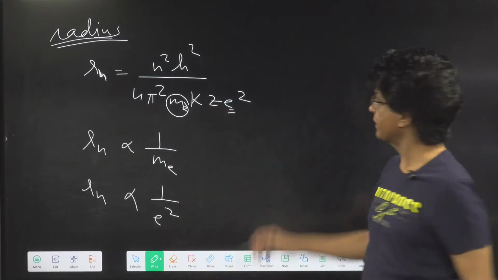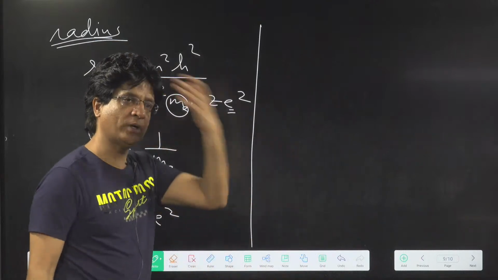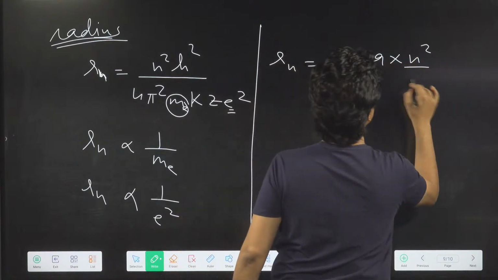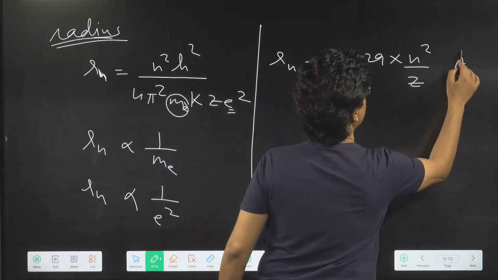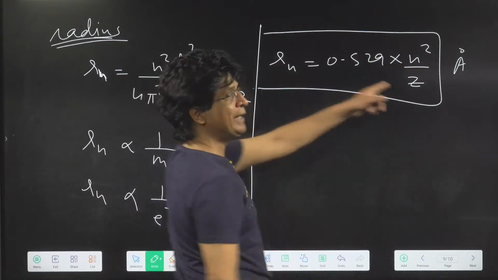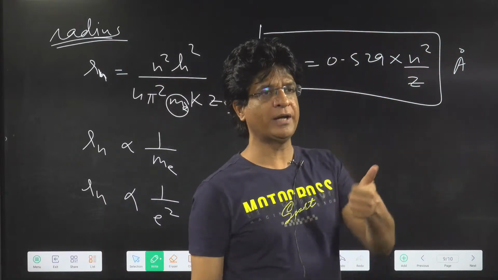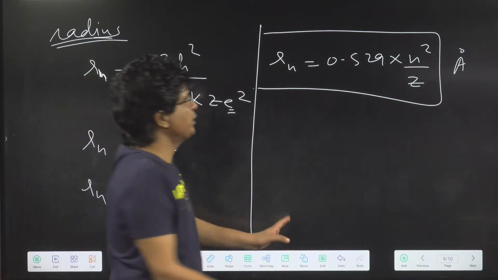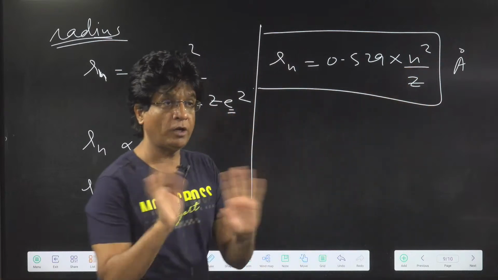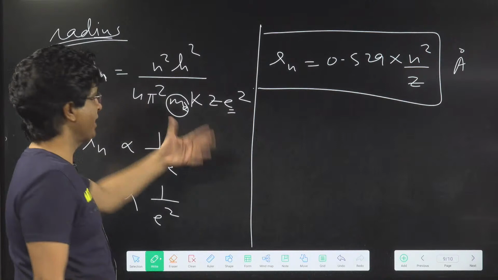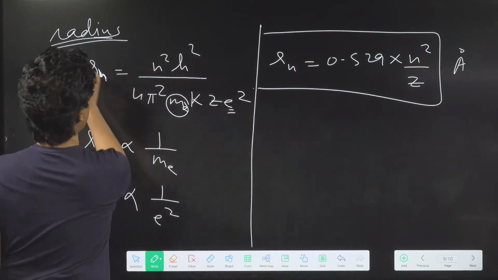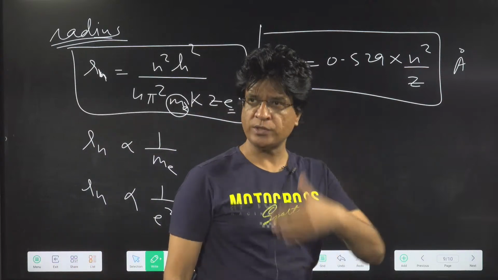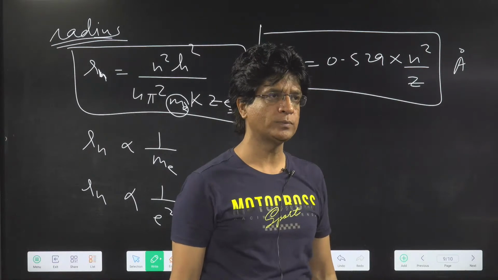But in all the booklets, the formula given is 0.529 into n square by Z, in angstrom. Now this formula does not tell you anything about the mass of electron and charge of electron. Agree or not? This simply tells you about n and Z, but not mass or charge of electron. So one question might be missed. That's why I have given you this stuff. So be careful, bachcho. Our job is to give you a world-class education. You just need to revise it, practice it. Is that clear to all of you?